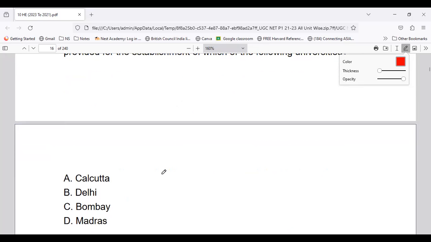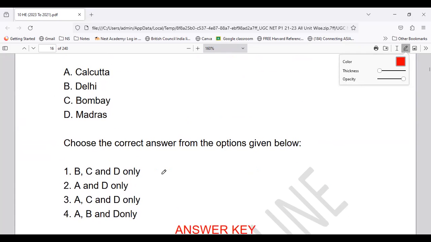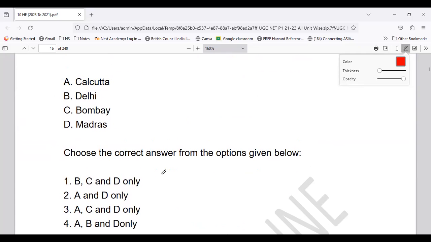Whether it is Kolkata, Delhi, Bombay, or Madras, and the options are given below. So it was basically Calcutta University, Delhi University, Bombay University, or Madras University.